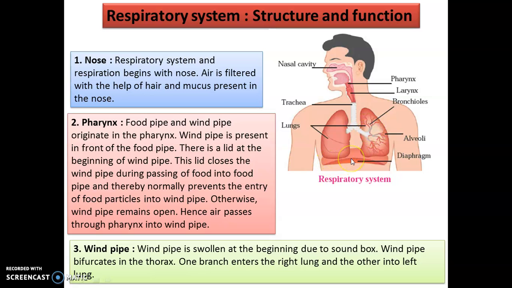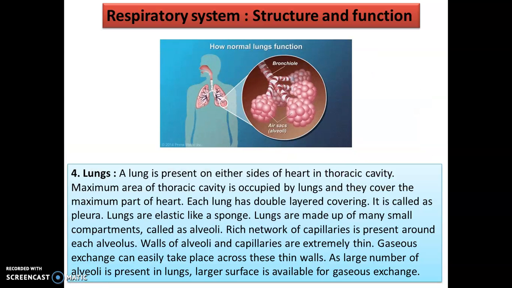And then we have the diaphragm. What is the diaphragm? We will be studying that a little later. Then coming to the lungs. Now you all know that we have a pair of lungs which are present on either side of the heart in the thoracic cavity. The maximum area of the thoracic cavity is occupied by the lungs, and they cover the maximum part of the heart. Each lung has a double layer covering, which is called the pleura. So this is the lung, which is a very delicate part of our body. It is covered by two layers, or a double layer covering, which is called the pleura.